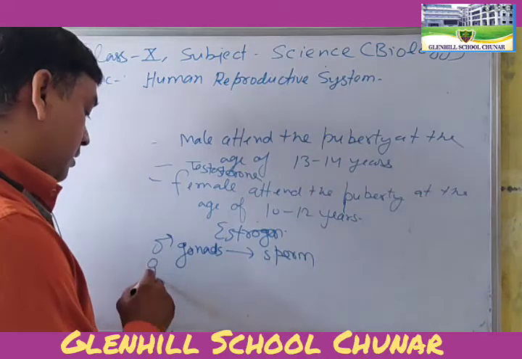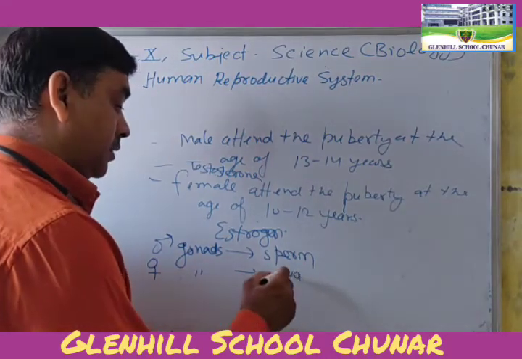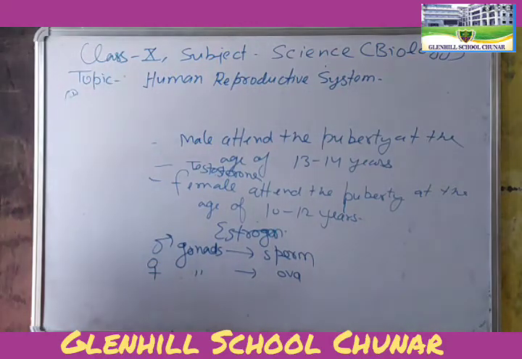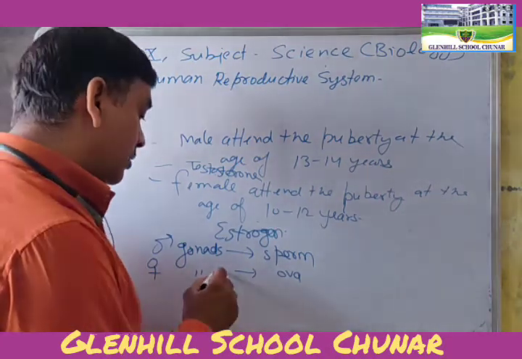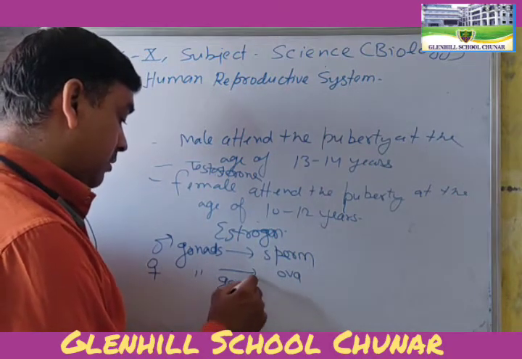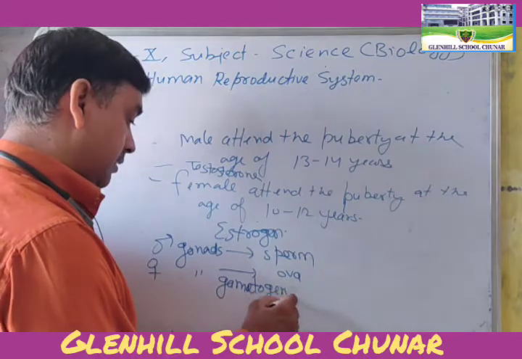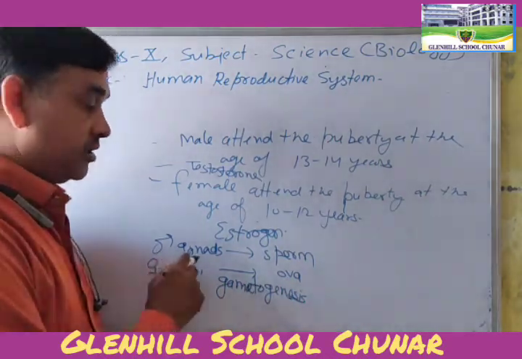And the female gonad produces ova. Okay. So, how are they formed? Due to gametogenesis. The ovary forms ova and the testis forms sperm.